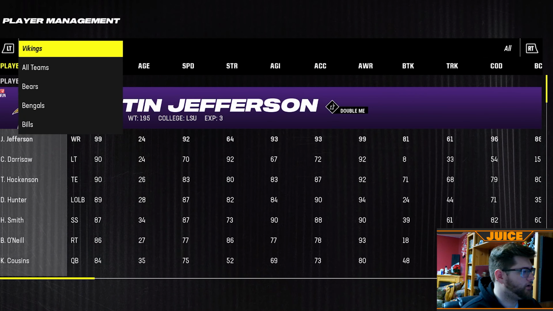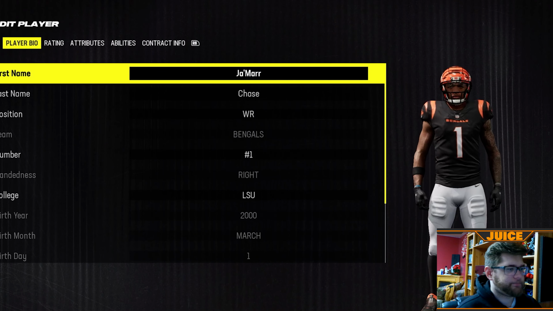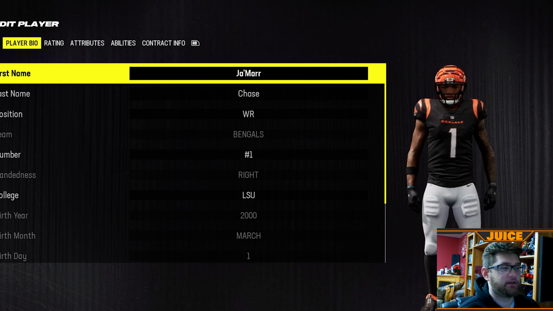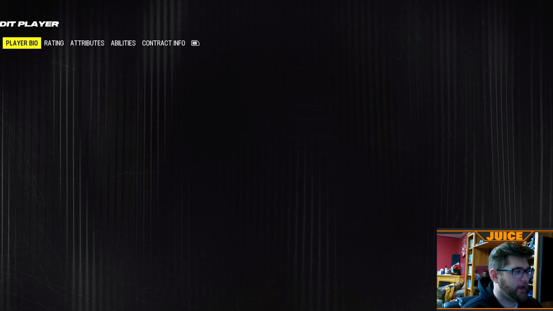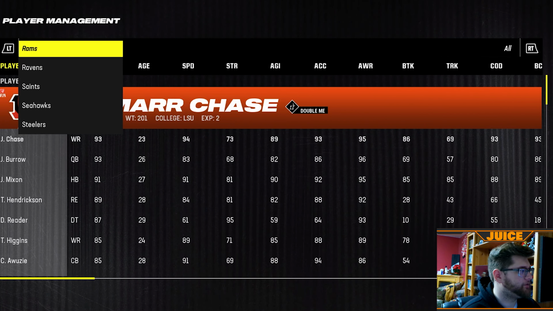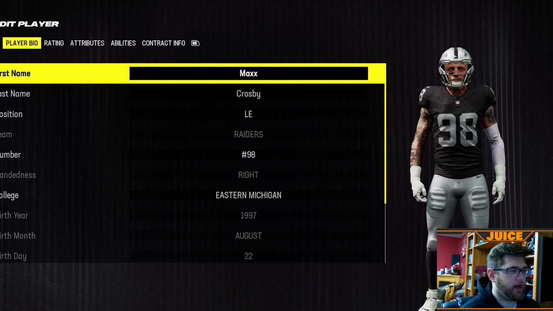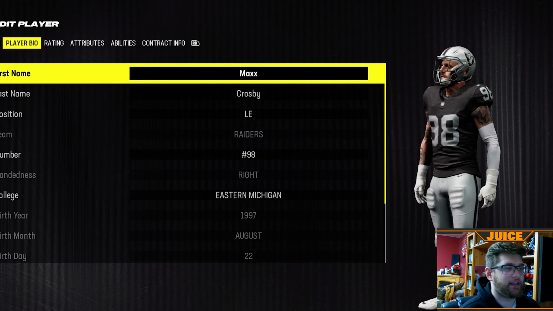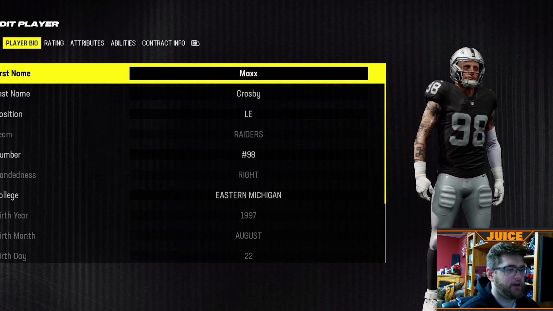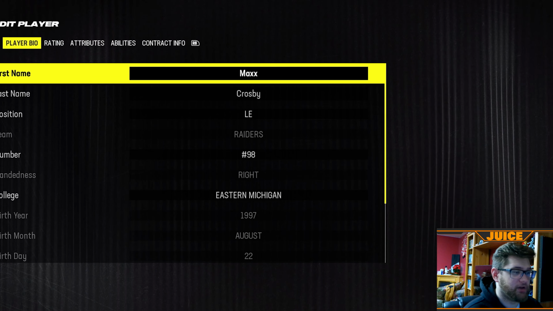And then we'll go to the Bengals, because Ja'Marr Chase also should be updated. And boom, there's the tattoos. There's Ja'Marr Chase's tattoos. You've got his little necklace chain that he's got going on as well. Let's go to the Raiders. Show Maxx Crosby for a second. Maxx Crosby should be up to date, and he is. He's got all his tattoos. He's got the neck tattoo. He's got the helmet right. He's got everything. The equipment's all good. He looks pretty good, and you can see he's got the big E on his arm. He looks really, really good.